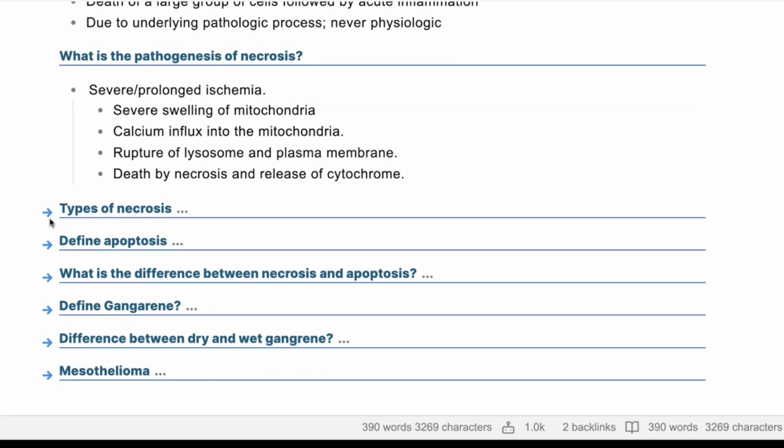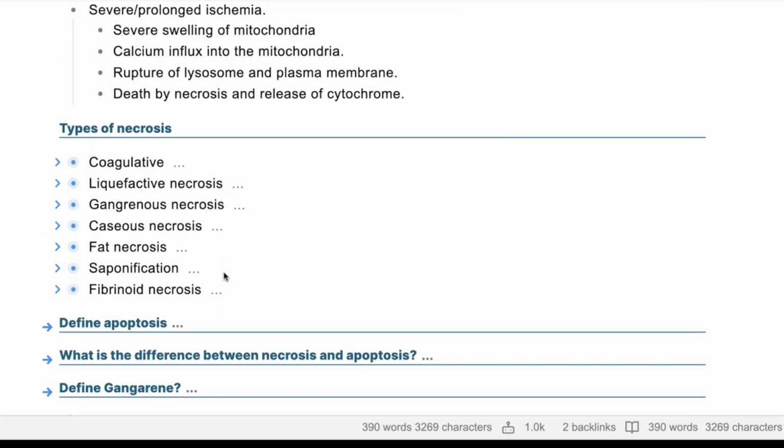Coagulative necrosis, caseous necrosis, gangrenous, and one more. I am not able to recall that. That's fine. Fibrinoid necrosis. You have a big list: coagulative, liquefactive, gangrenous necrosis, caseous necrosis, fat necrosis, saponification, and fibrinoid necrosis.